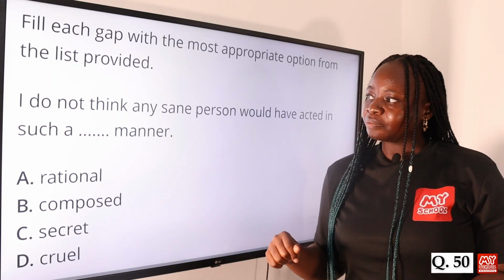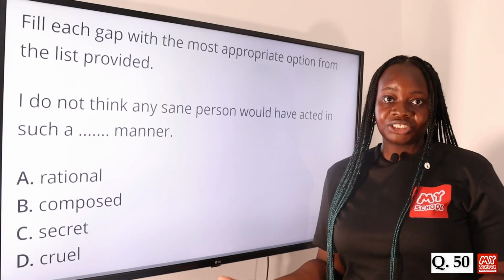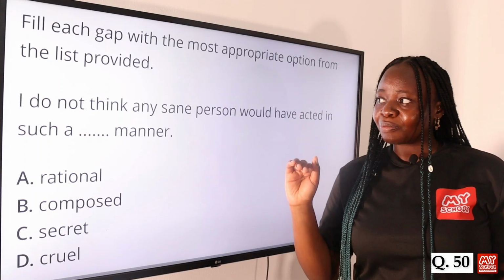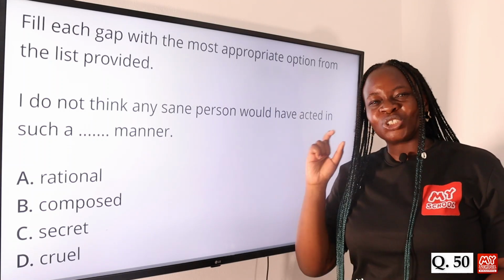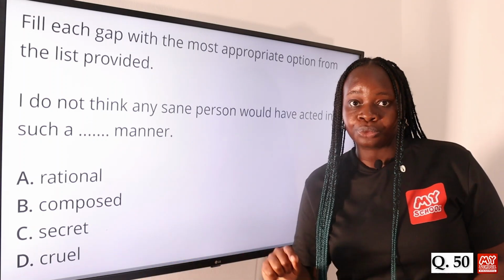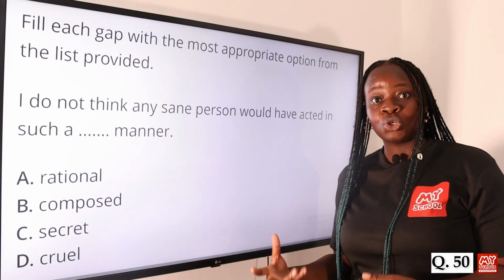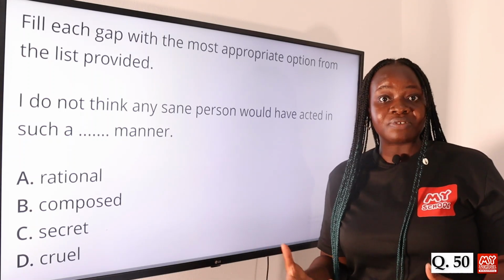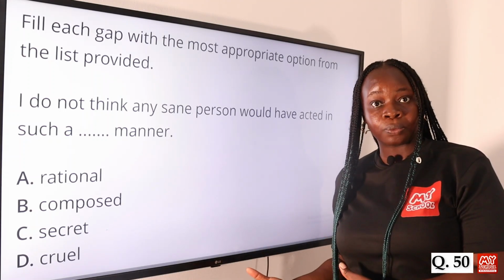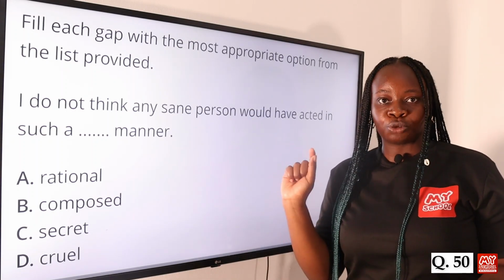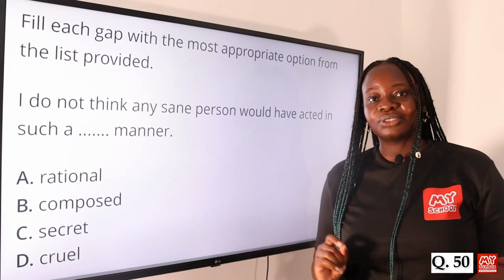A sane person may or may not act in a secret manner. But in this particular case, you are looking for something that fits in that gap and shows that this person is not acting in a sane manner, right? So something that best fits in that gap is cruel. Someone who is cruel is someone who is harsh, who behaves in a way that is harmful to other people. A sane person will not behave in a way that is harmful to other people. That's the behavior of someone who is not sane. So cruel is the best option to fill in that gap. So option D is the answer to this question.